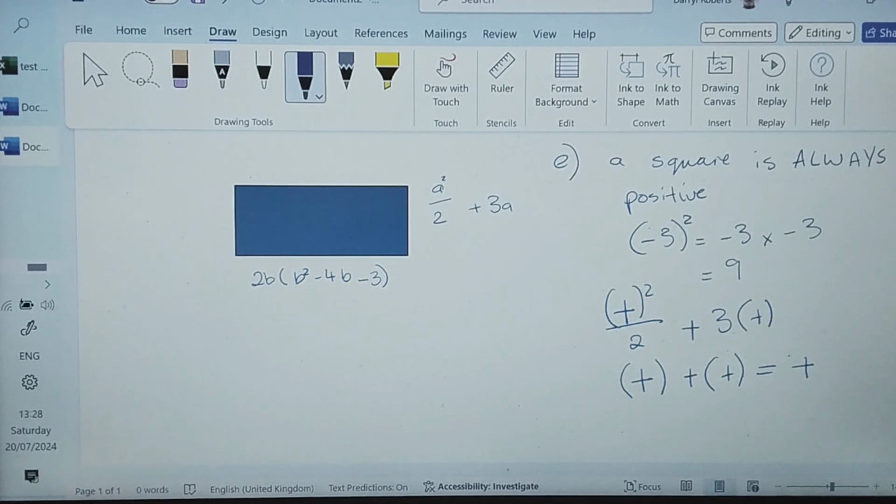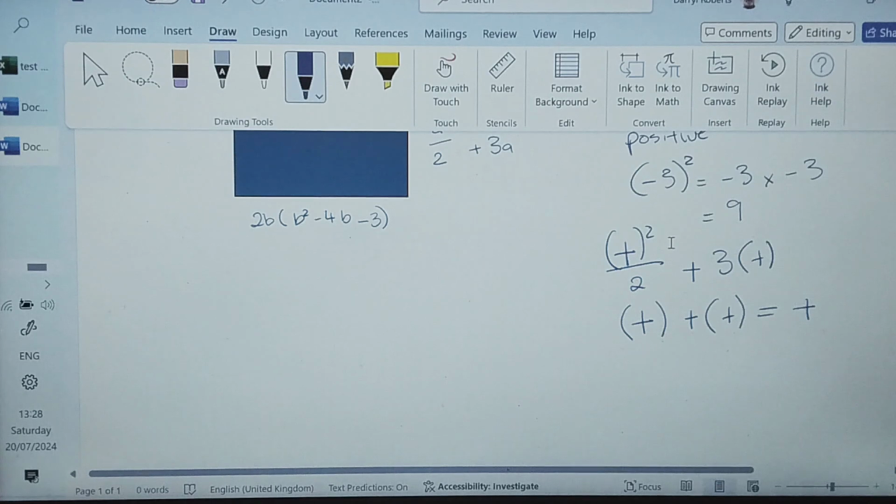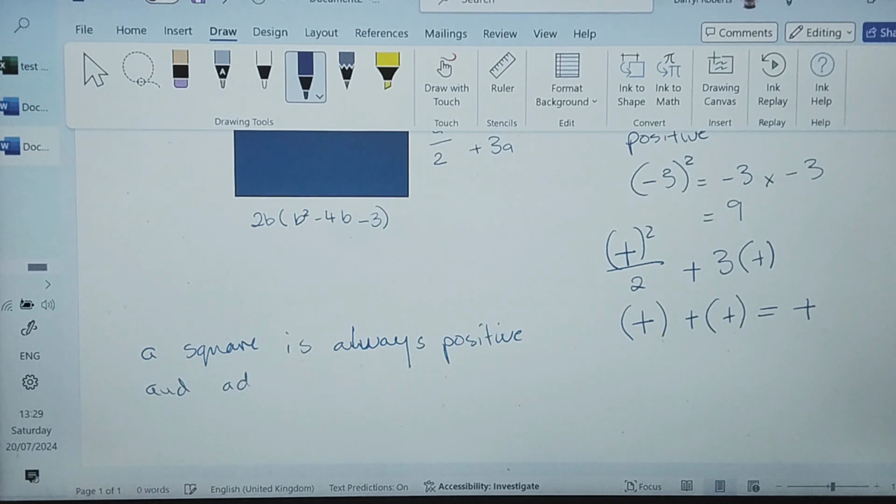So how would you explain that? You're going to say, A squared is always positive, and adding a positive will keep it positive.